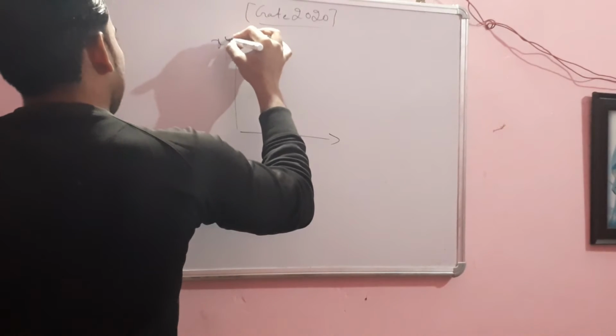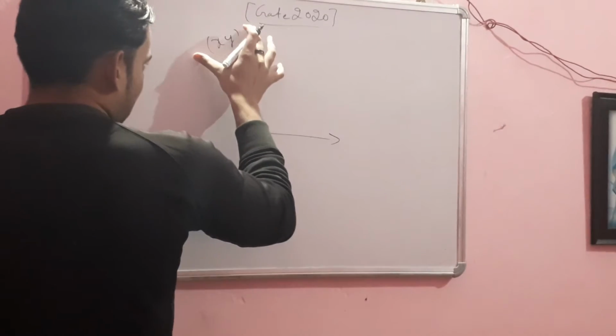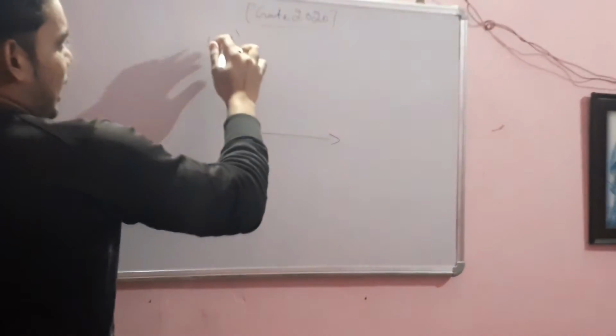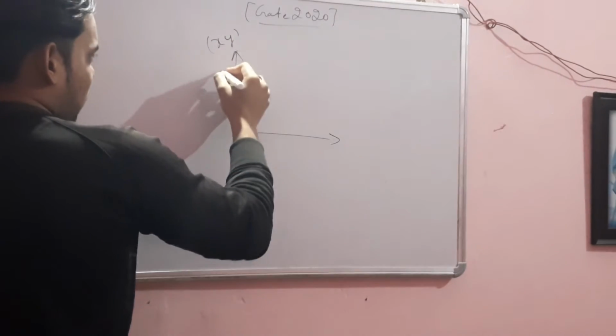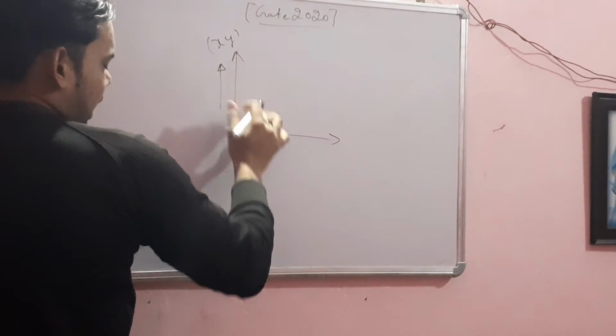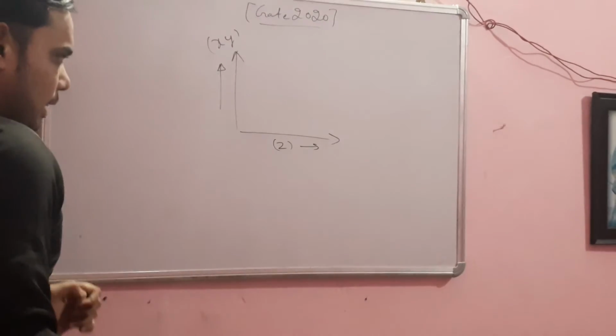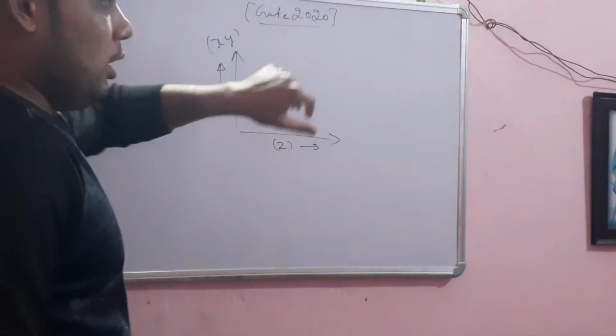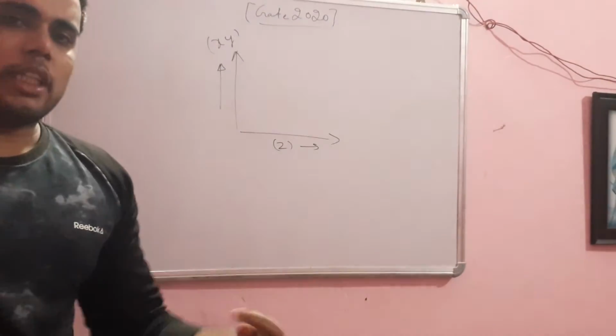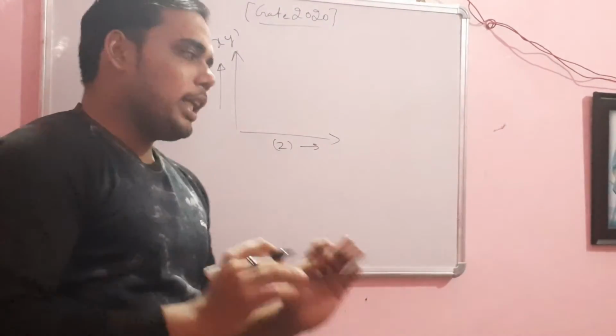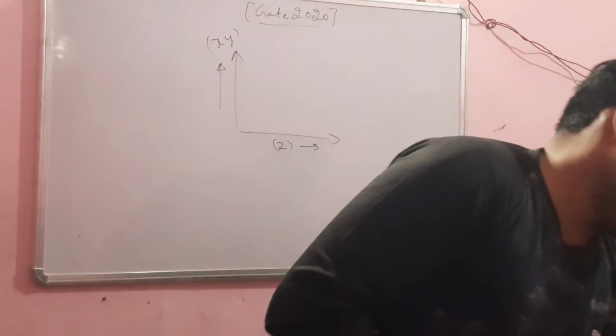The question is like this: there are two values x and y which will be placed on the y axis, and we have z which is placed on the x axis. So of the below given statements, you have to choose the incorrect option for this graph.